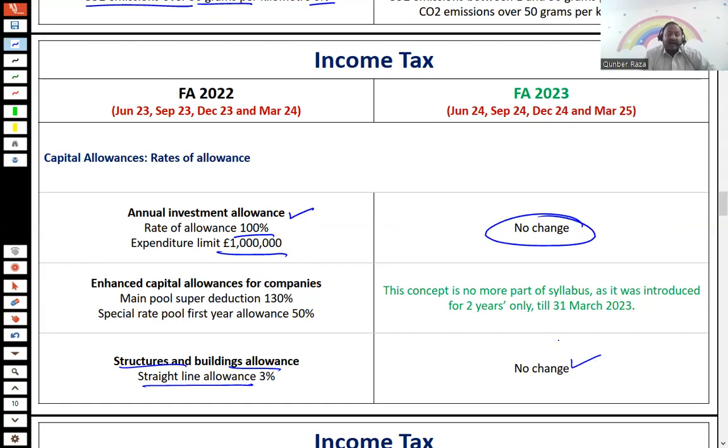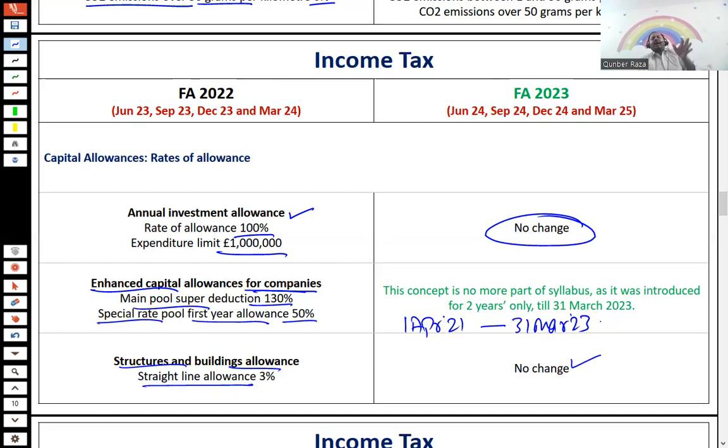However, having said that, for companies, there was a concept of enhanced capital allowance, where the main pool super deduction was 130% and the special rate first year allowance was 50%. This enhanced capital allowance was introduced for 1st April 2021 to 31st March 2023. Since now we are in Finance Act 2023, which starts from 1st April 2023, hence the concept of ECA is no more applicable. Okay. I repeat, the concept of ECA is no more applicable.